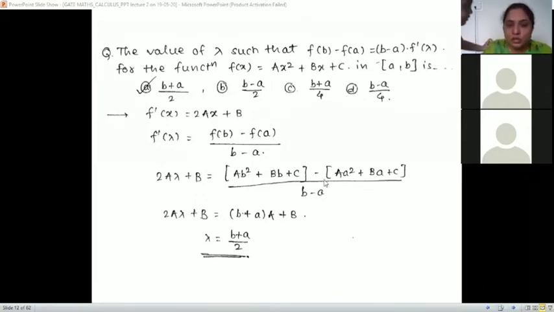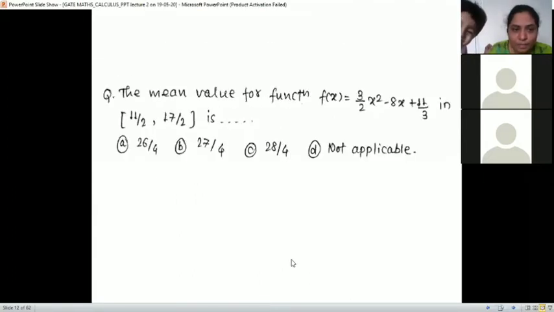Okay, I want to ask you to solve the next example. Sure. This is your example. The mean value for the function 3 by 2 x square minus 8x plus 11 by 3 in the interval 11 by 2, 17 by 2 is. Chalo, solve it. I'll give you some time and tell me the answer.